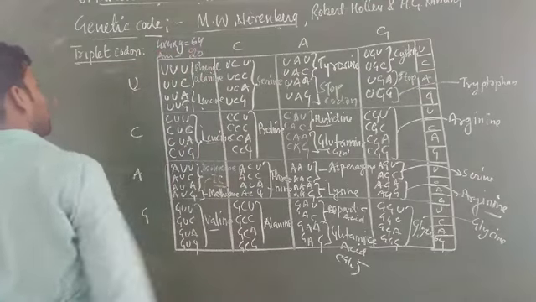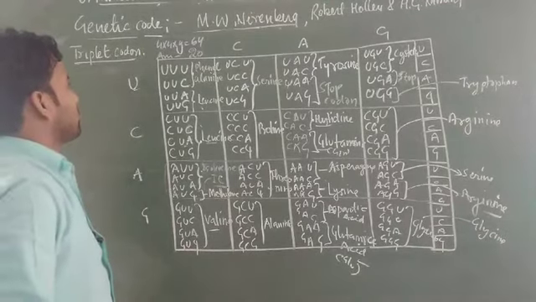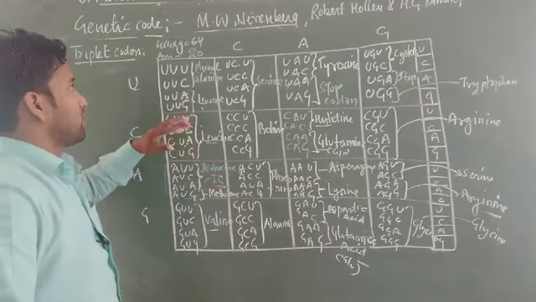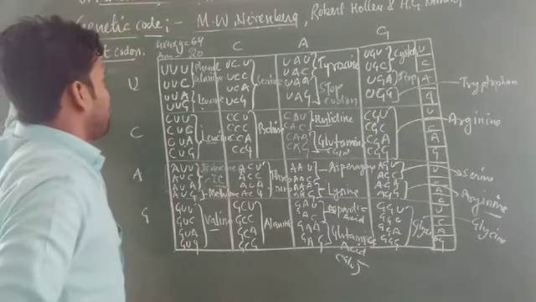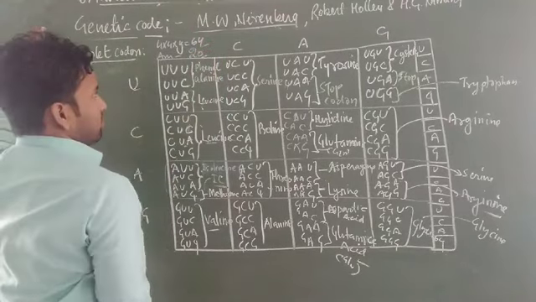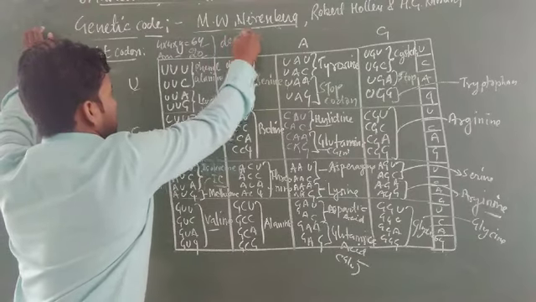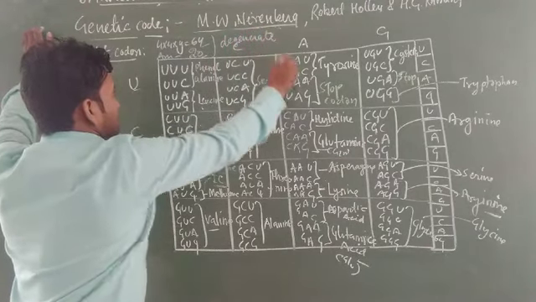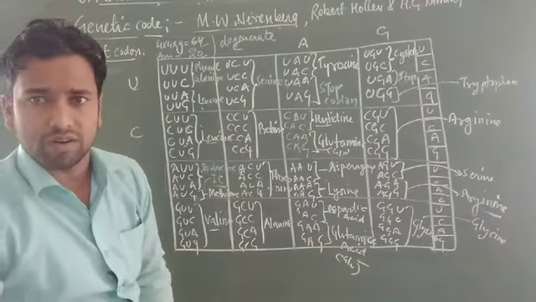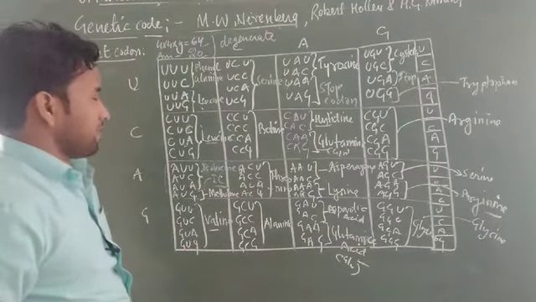Some books write 22, but for 2 amino acids which codon codes them is not clear, so they are not considered here. The 64 codons code 20 amino acids, but their manner will be degenerate. Okay, what does it mean? It means that a single amino acid is coded by more than one codon.